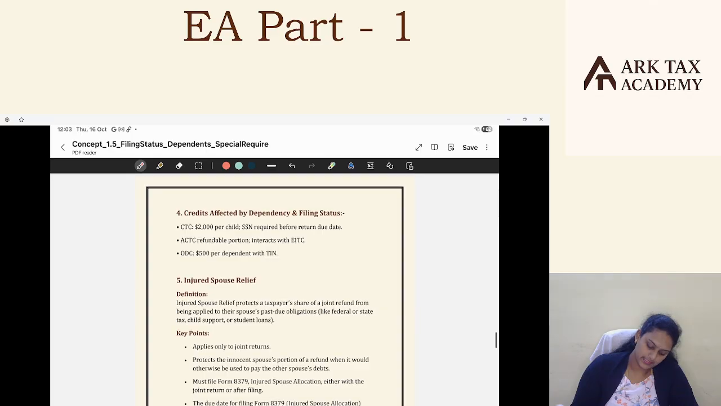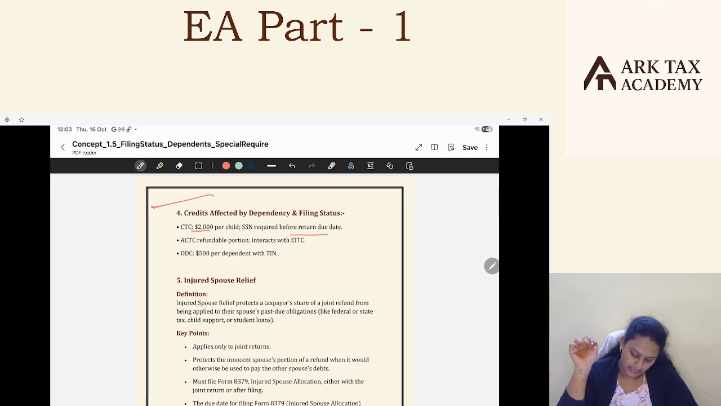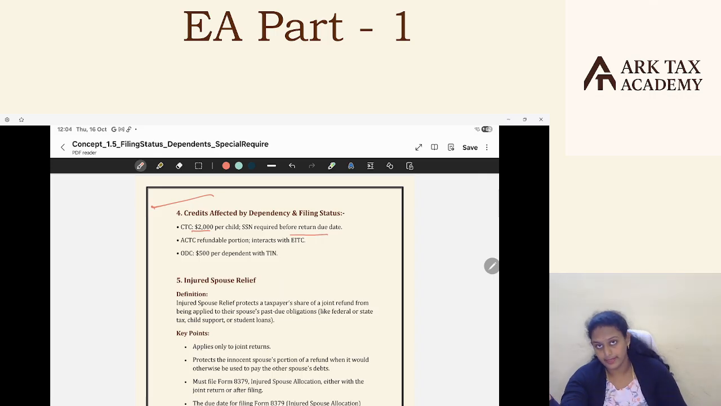Okay, the next one is credits affected by dependency and filing status. Child tax credit is 2000 per child and SSN required before return due date. See, all these are credits. If you have a dependent, say in our example, we discussed a few things. Even though they are in case of head of household, if you see, two persons are excluded, but still we can claim them as a dependent.